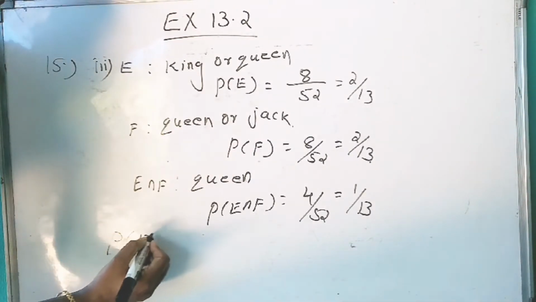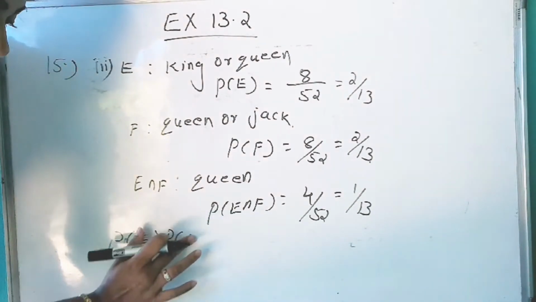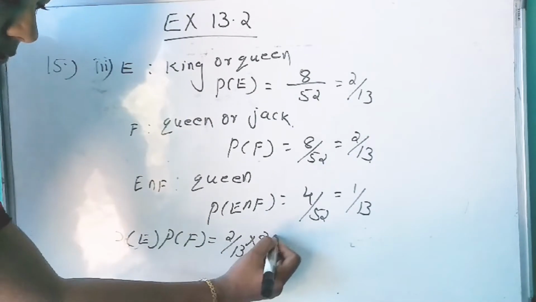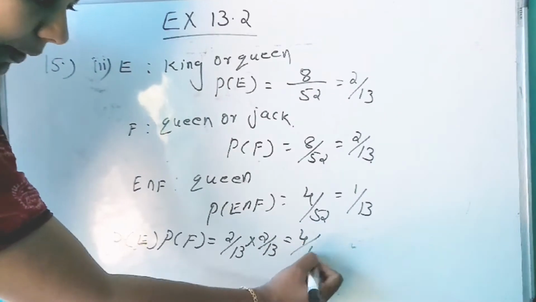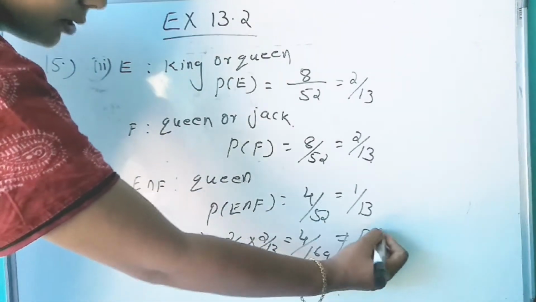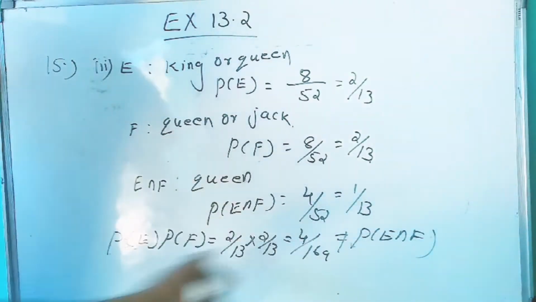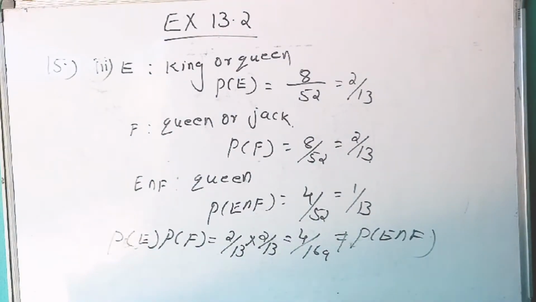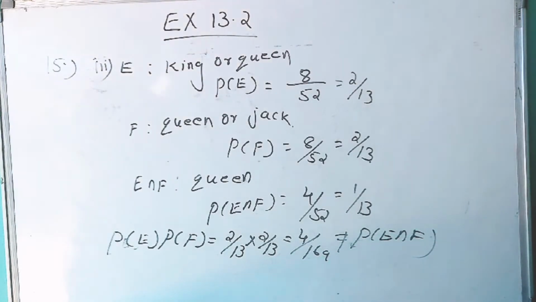Now P of E into P of F is equal to 2 by 13 into 2 by 13, which is equal to 4 by 169, not equal to P of E intersection F. Therefore, in this case, E and F are not independent.